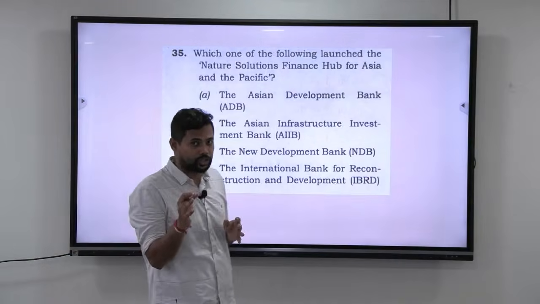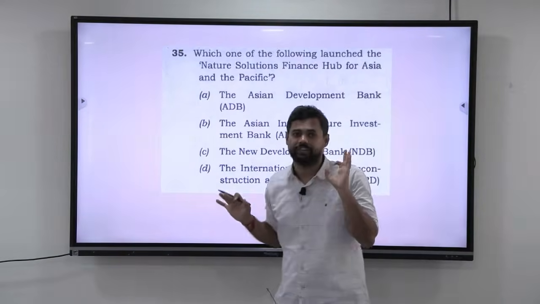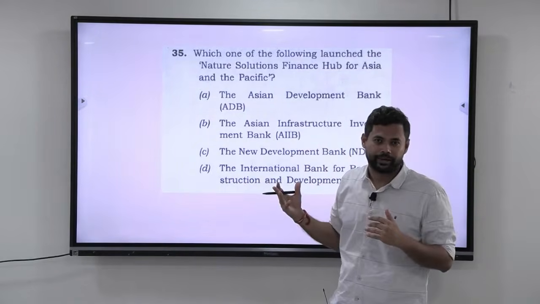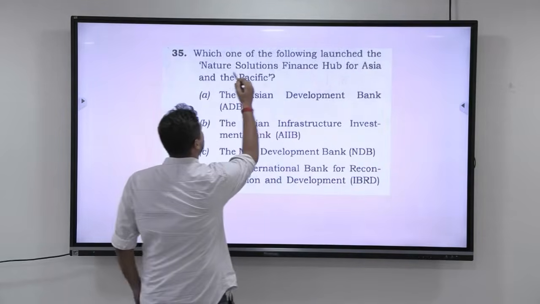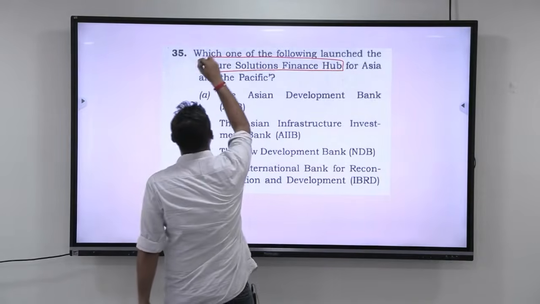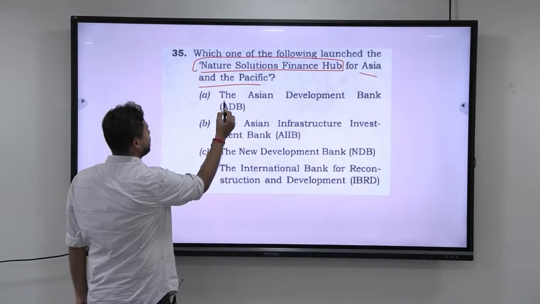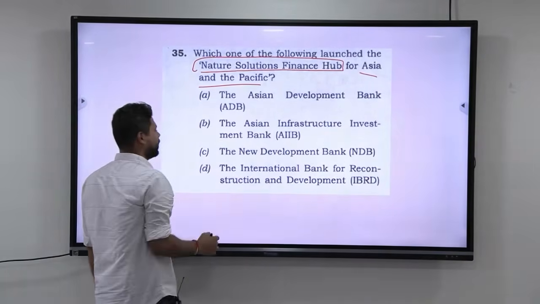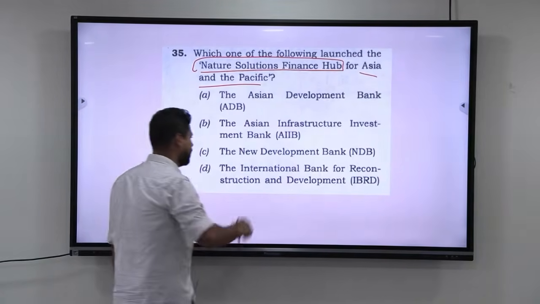Alright guys, let us look at this question. Always, such questions that appear very simple are the ones that are very difficult. Though it appears like just one line, it is actually very difficult to get the answer. Now look at this. Which one of the following launched Nature Solutions Finance Hub for Asia and the Pacific? The Asian Development Bank, the Asian Infrastructure Investment Bank, the New Development Bank, the International Bank for Reconstruction and Development.